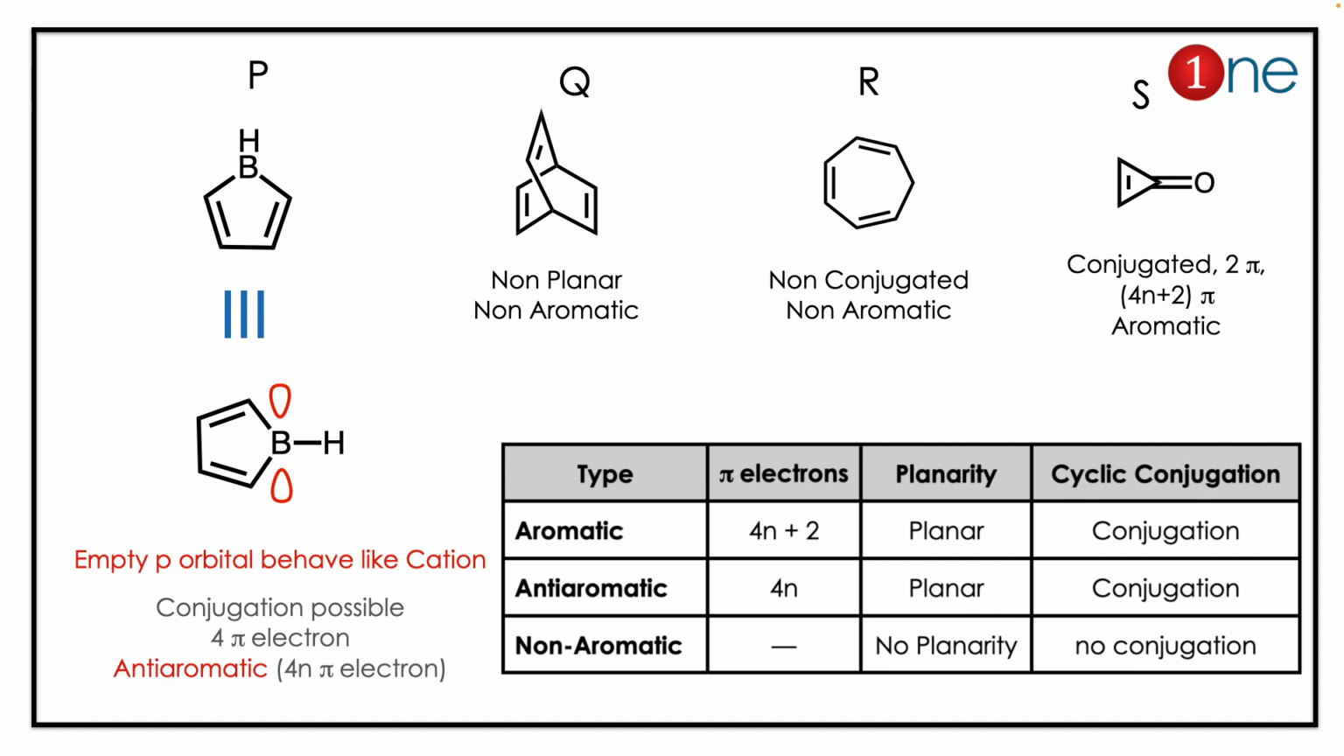Then yes, S is aromatic because it has 4n plus 2 pi electrons where n is 0, so it's an aromatic system. So our answer is clearly P. The borane system is anti-aromatic. The concept you have to learn here is that an empty p orbital behaves like a cation. It will provide space for delocalization.